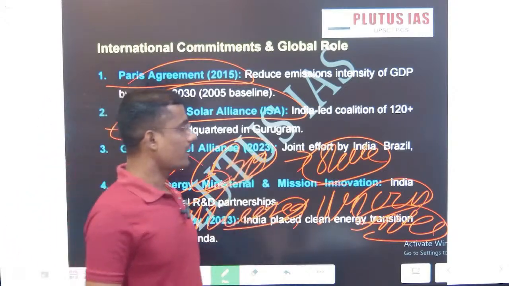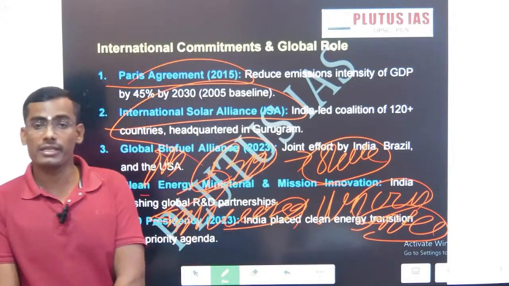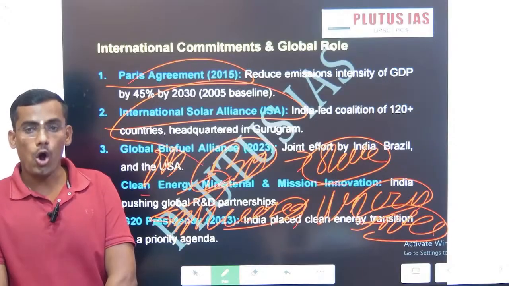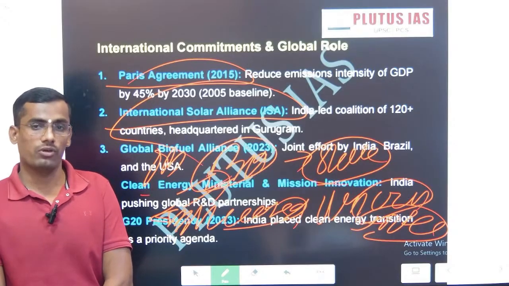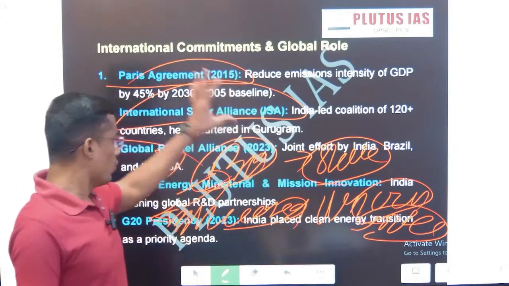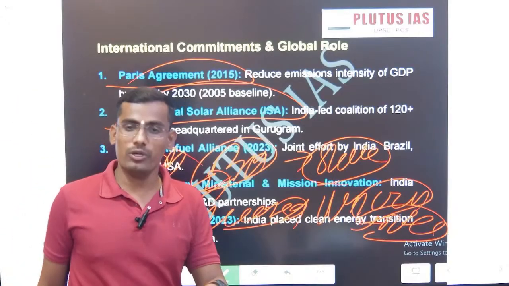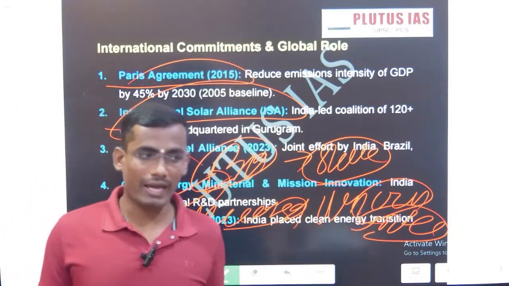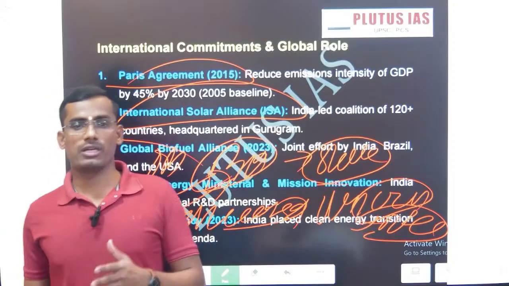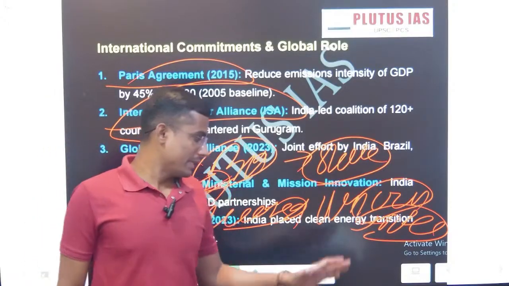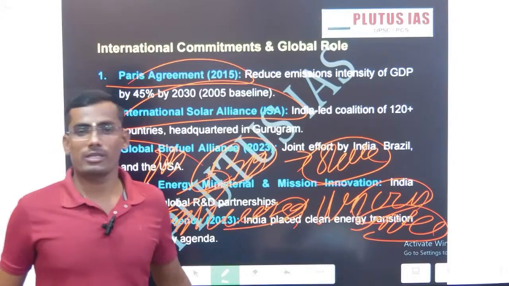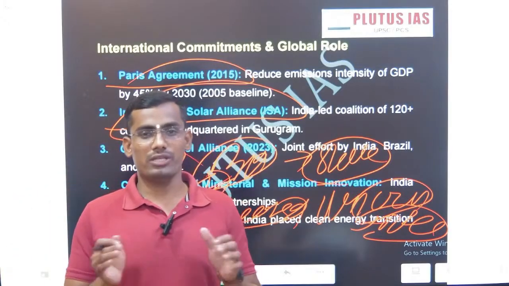India also signed the Kigali Agreement, and is implementing it for ozone depletion. All this becomes important for the environment, and all this contributes to India achieving the target of 50% renewable energy.